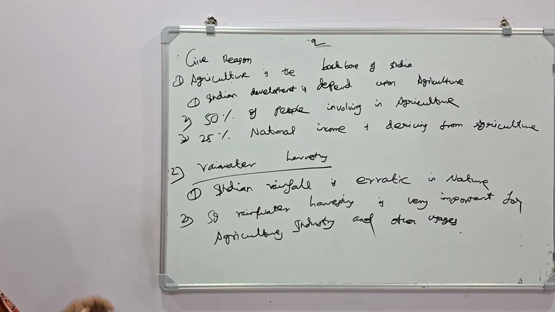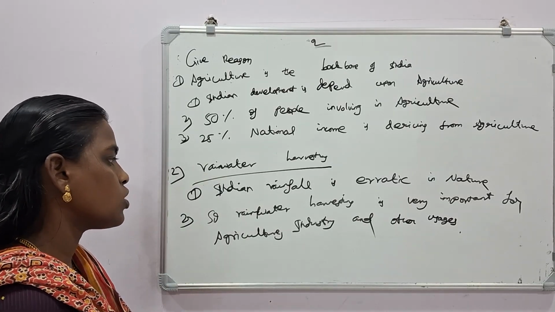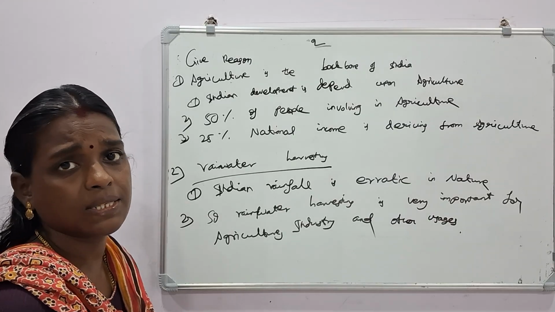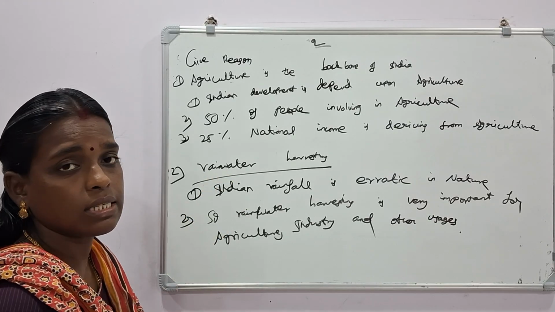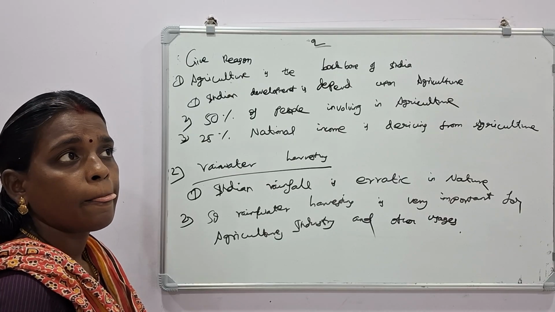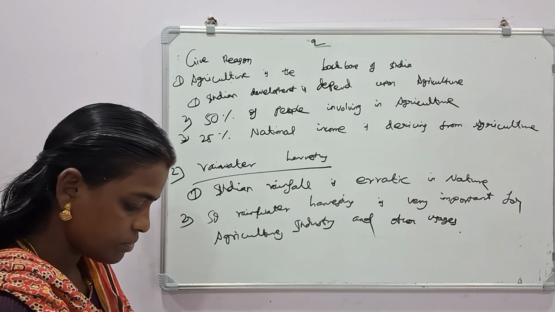So Indian rainfall is erratic in nature, so rainwater harvesting is very important for agriculture, industry, and other usages. That's a simple concept for this give reason. Next one, distinguish between.